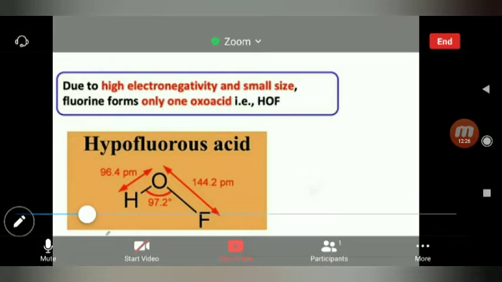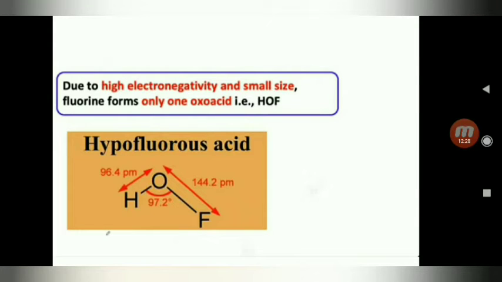Listen. Due to high electronegativity and small size, fluorine forms only one oxo acid, that is HOF. Hypofluorous acid.